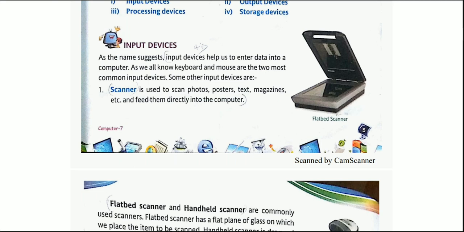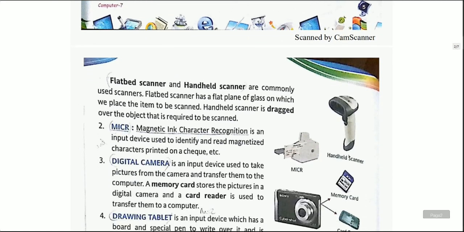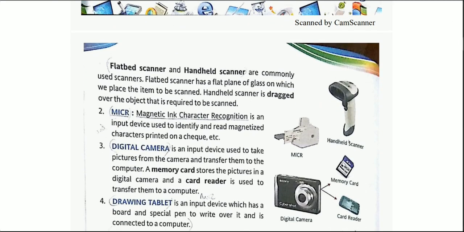See on the right hand side, this is a proper scanner that is used to scan photos, posters, text, etc. Now we also have some kinds of scanners. Flatbed scanner and handheld scanners are commonly used scanners. Flatbed scanners have a flat plane of glass on which we place the items to be scanned. A handheld scanner is dragged over the object that is required to be scanned. On the right hand side we have an image of a handheld scanner.